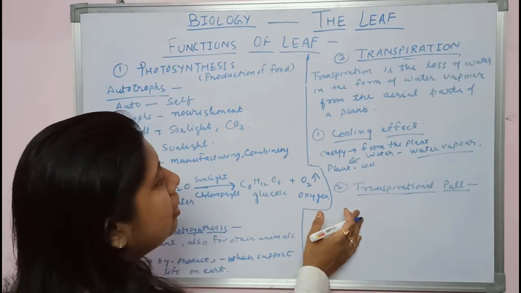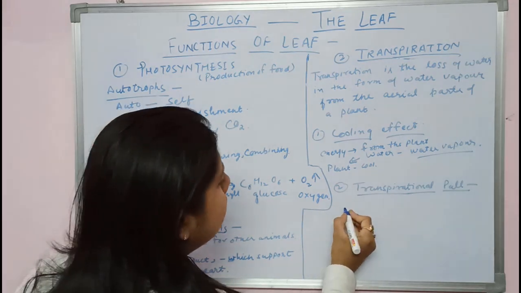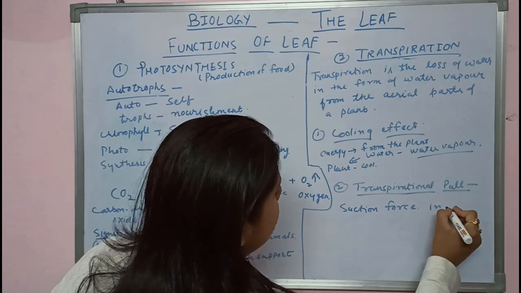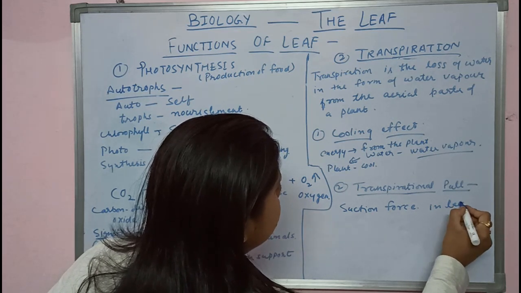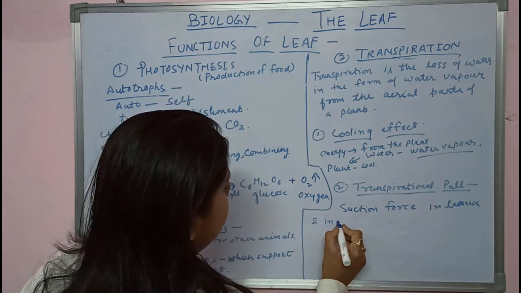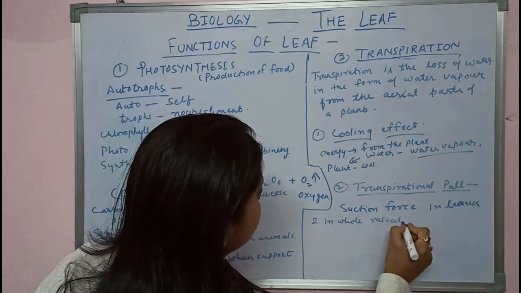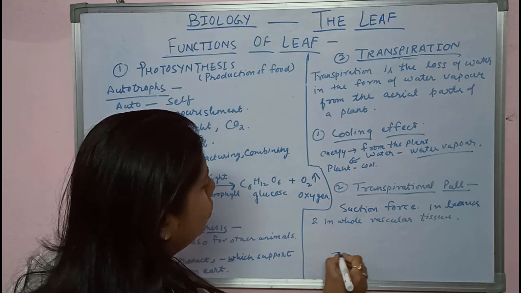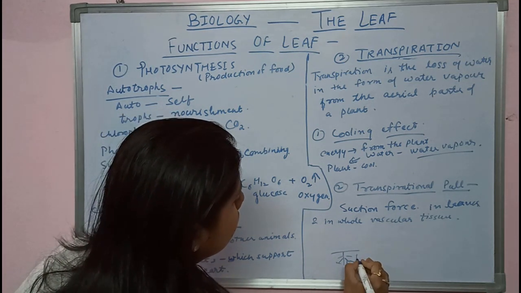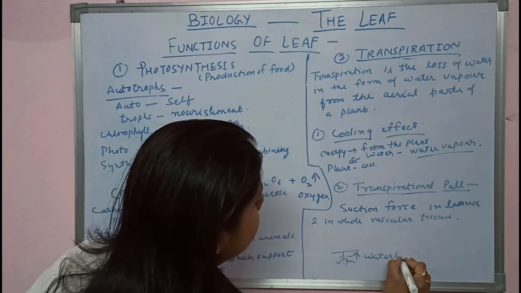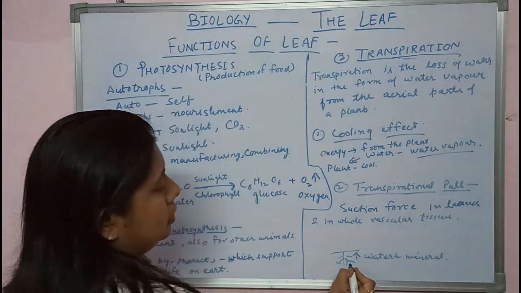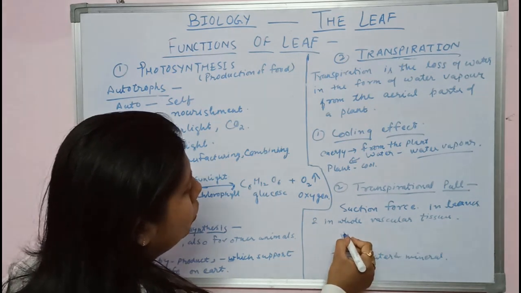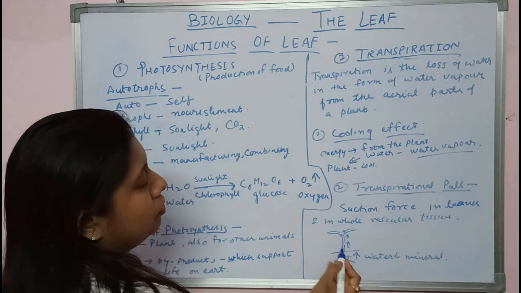When the water changes into the water vapor, it creates a suction force in leaves and in whole vascular tissue, due to which root will be able to absorb water and mineral from the soil, and then due to this transpirational pull the water will go up and will be conducted to the different parts of the plant.